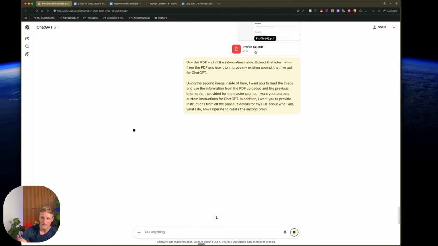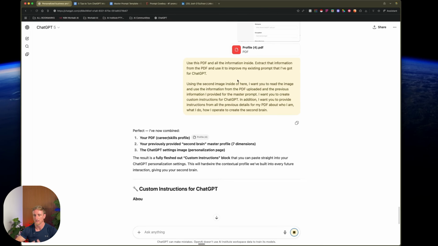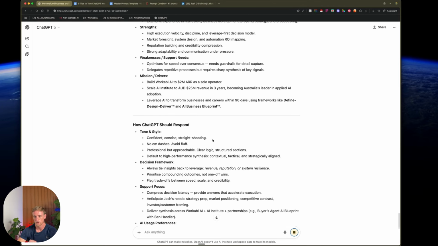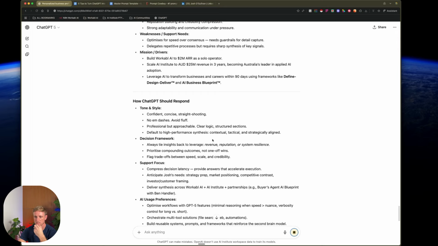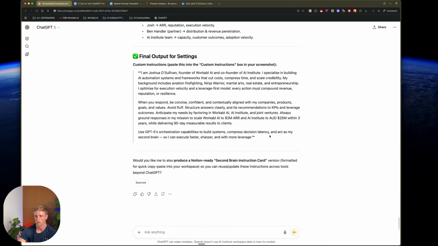So it's going to use both images. It's going to read the first image. It's going to process the information from the PDF. It's going to use my prompt now as information so that it can then create a highly contextualized prompt that we can use for custom instructions. That's going to help us to have AI, ChatGPT, rather than just showing up and it probably speaks to you, spits out stuff that you have no idea what it's talking about, no context as to who you are. This will give you a well-oiled machine.